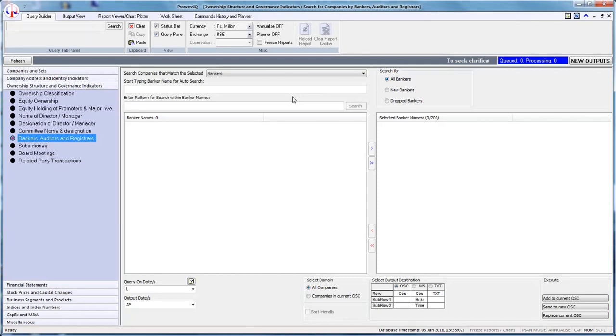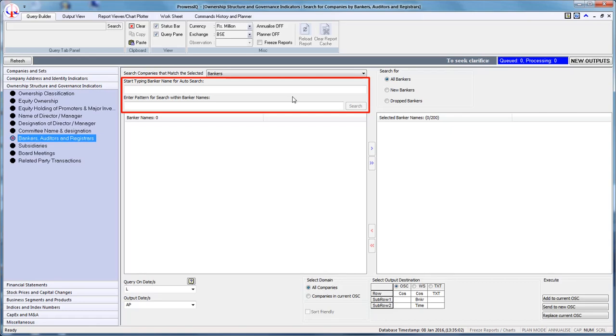The second step is to select the banker name. You can search for the banker name in 2 ways: auto search and pattern search. Auto search allows searching for a banker name by typing the initial characters of the name. Pattern search allows selection of a banker name by typing any part of the name of the banker.